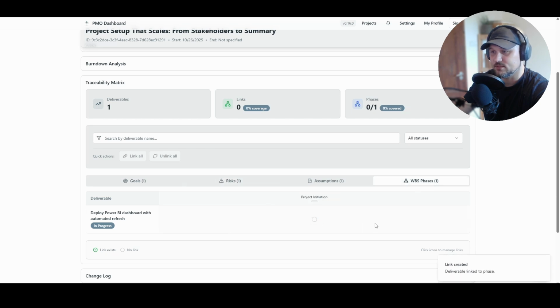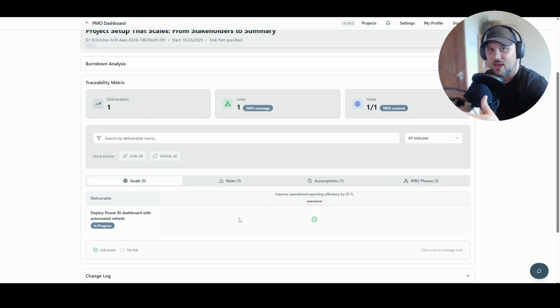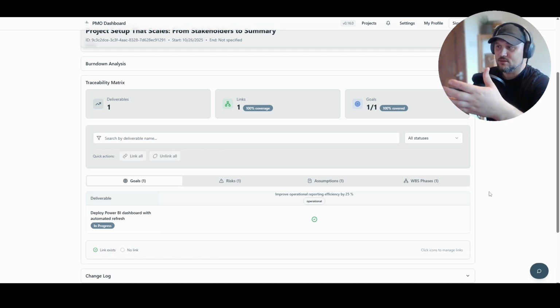dependencies to them. When we have multiple deliverables, risks, goals, assumptions, and work breakdown structure phases, we need to establish their relation with each other. And this is what the traceability matrix is for. And this context turns planning into foresight, not hindsight.